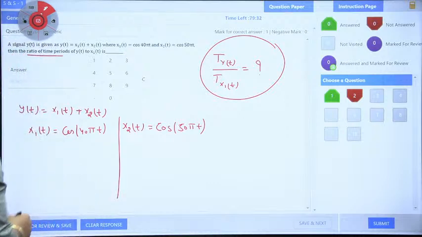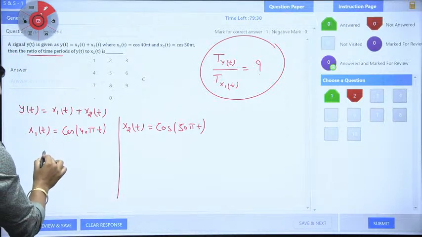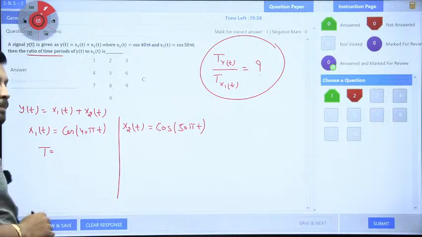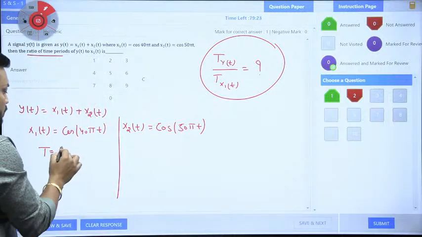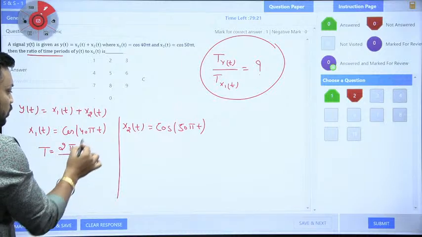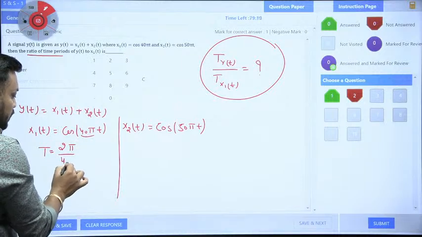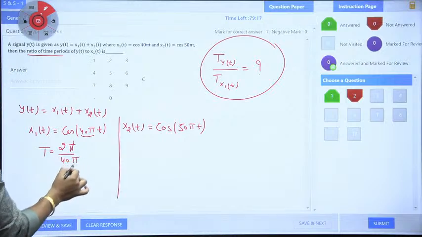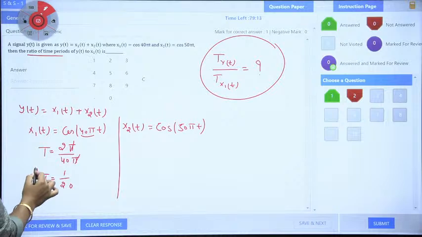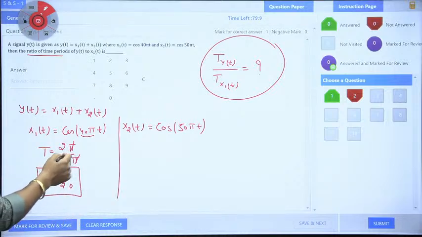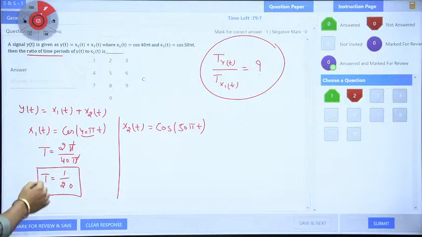Now student, if you know the simple concept of time period, then T is nothing but 2 pi upon omega. So you should write here T equal to 2 pi upon omega 0. And omega 0 is nothing but 40 pi. So pi gets cancelled. So what is the fundamental time period T? Is it 1 by 20? When you cancel, T equal to 1 by 20. 2 ones are 2, 2 twos are 4. So it is 1 by 20. So T of x1(t) is 1 by 20.